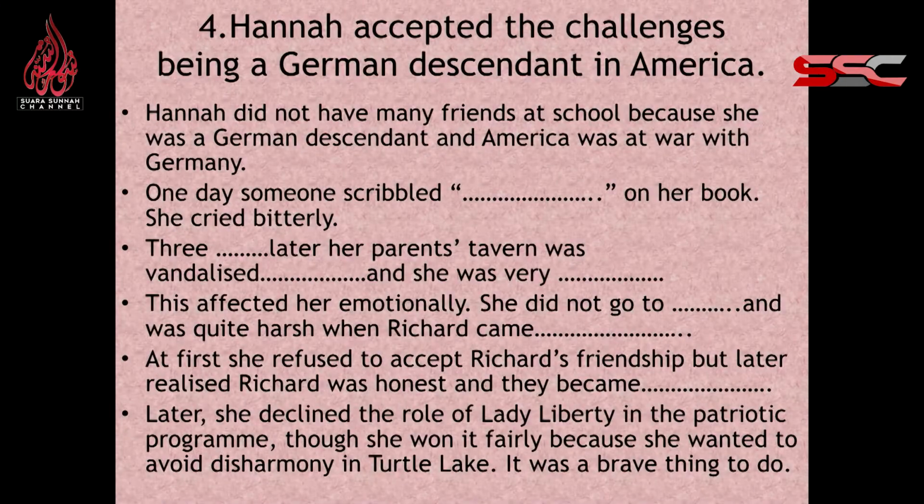Alright. Hannah accepted the challenges of being a German descendant in America. Hannah did not have many friends at school because she was a German descendant and America was at war with Germany. One day someone scribbled a dirty word on her book. She cried bitterly. 3 days later, her parents' tavern was vandalized and she was very, very upset. This affected her emotionally. She did not go to school and was quite harsh when Richard came to visit her. At first, she refused to accept Richard's friendship, but later realized Richard was honest and they became good friends. Later, she declined the role of Lady Liberty in the patriotic program, though she won it fairly, because she wanted to avoid disharmony in Turtle Lake. It was a brave thing to do.